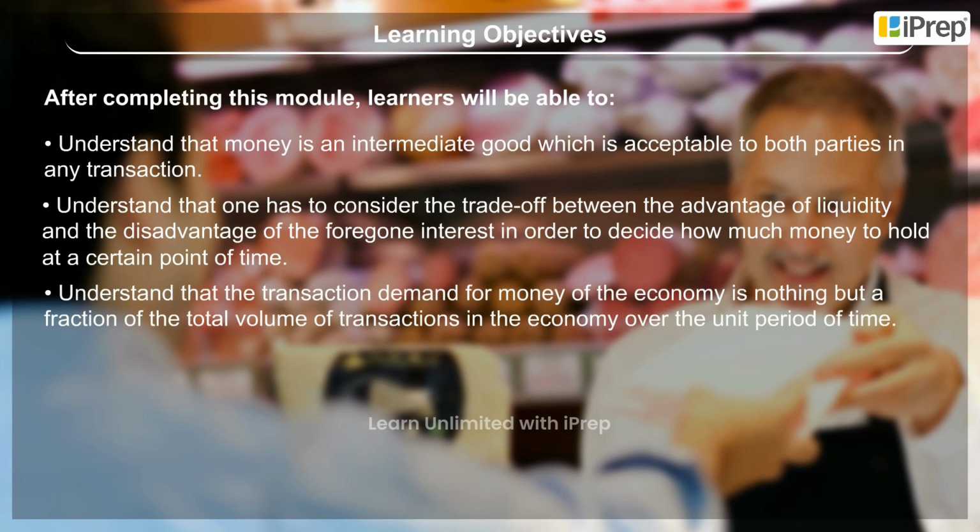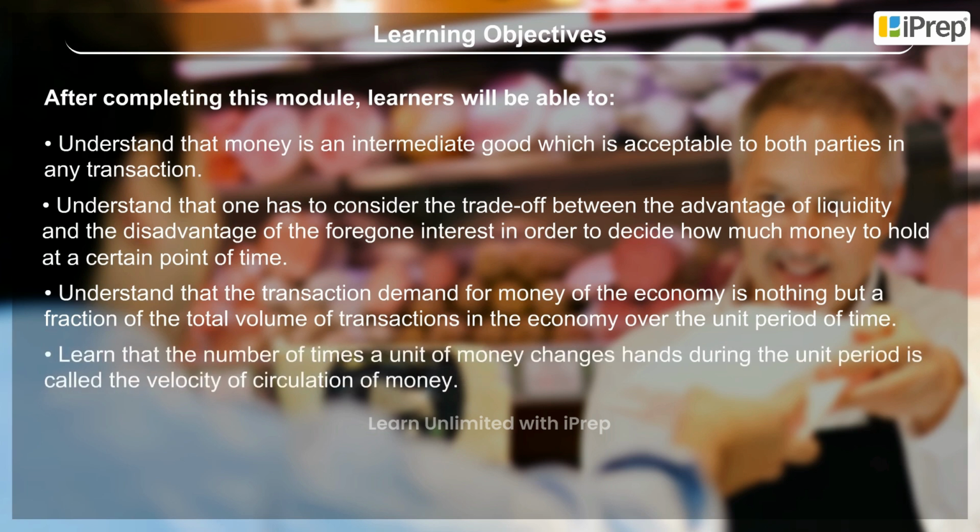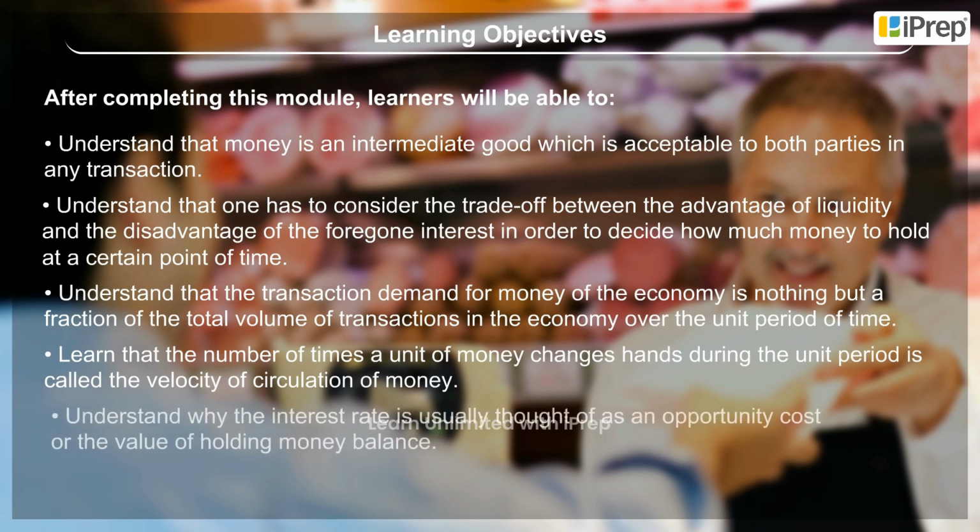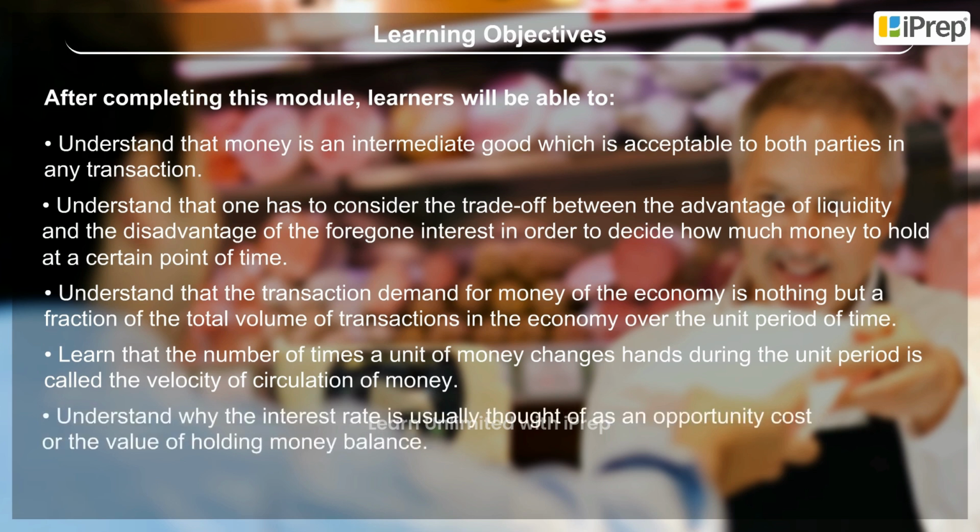Understand that the transaction demand for money of the economy is nothing but a fraction of the total volume of transactions in the economy over the unit period of time. Learn that the number of times a unit of money changes hands during the unit period is called the velocity of circulation of money. Understand why the interest rate is usually thought of as an opportunity cost or the value